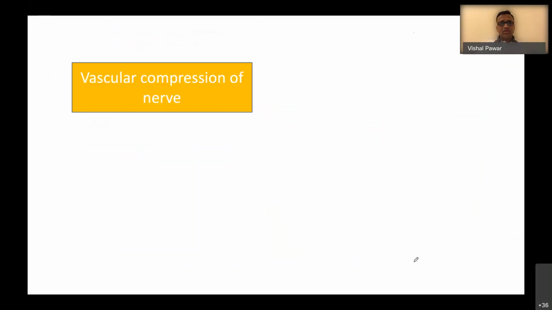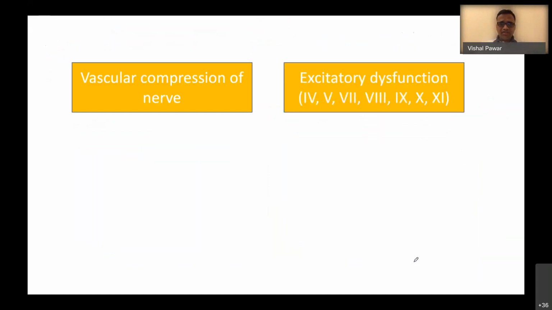Okay, so we know about the vascular compression syndromes of the nerve where there is excitatory dysfunction of various cranial nerves. Of the cranial nerve 4, it can lead to superior oblique myokymia. Trigeminal neuralgia is very well known. Hemifacial spasm can happen in case of facial nerve. In case of 8th nerve, tinnitus and vestibular paroxysmia are well known.